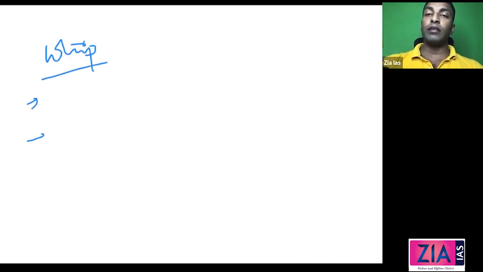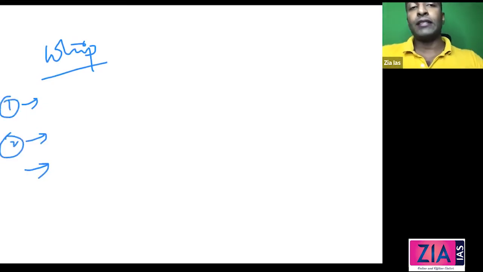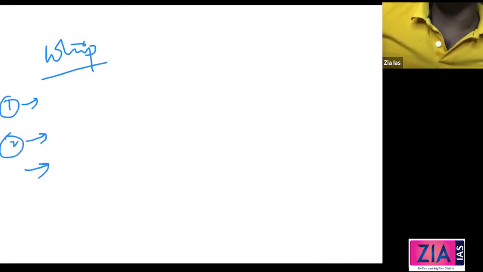The clarification is given with respect to some situations. You can write this: whip issued is binding on the members in the following circumstances. Just write 1, 2, 3, 4. First, during the passage of confidence or no confidence motion.